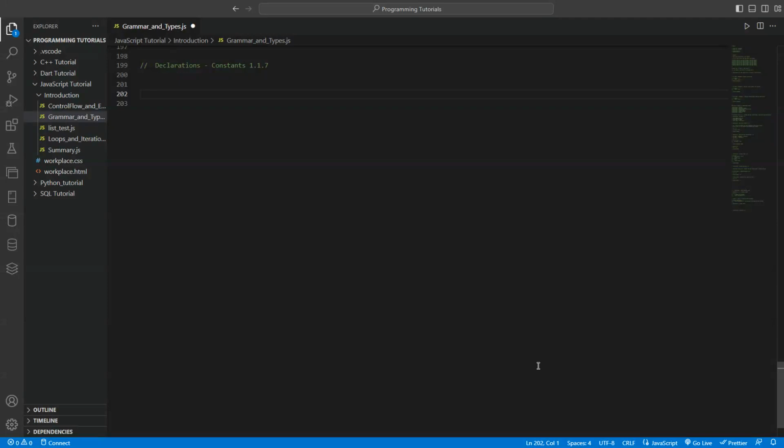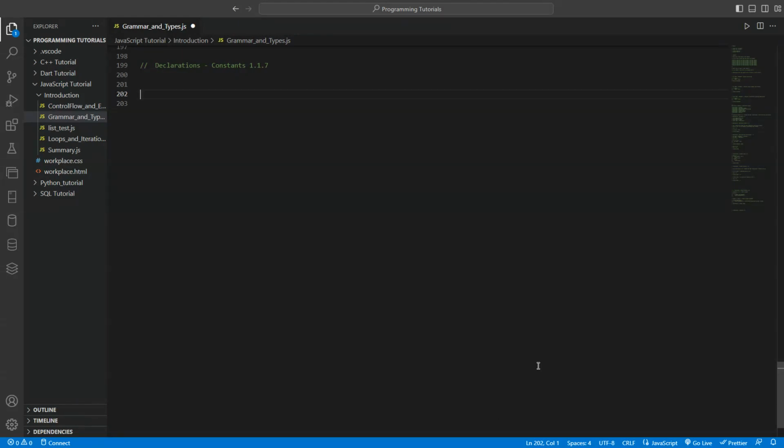In this tutorial, we're going to proceed again with the grammar and types, and the topic will be declarations. The subtopic of the declarations will be constants. So constant is something important. It is an unchangeable thing. If you use a dictionary or a list, there are many more methods that you can use, like push, to put some item in a const declaration even.